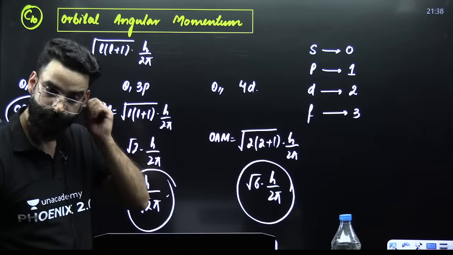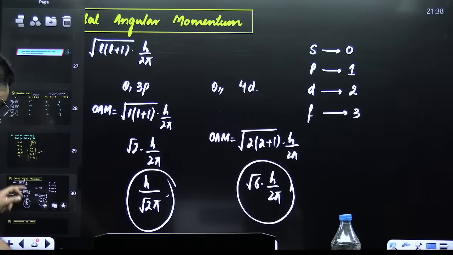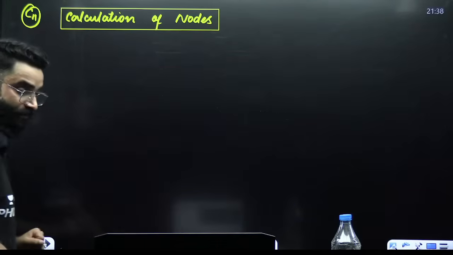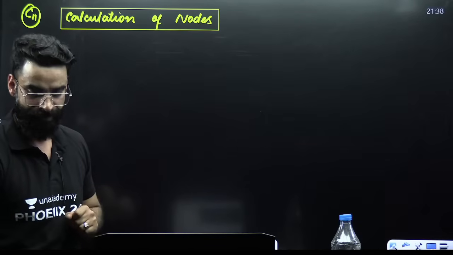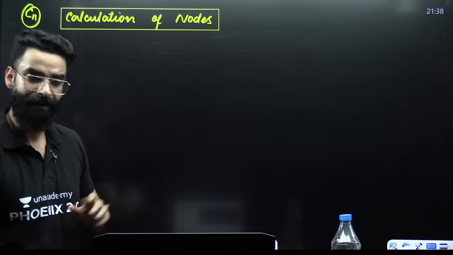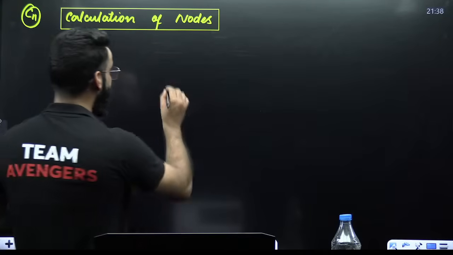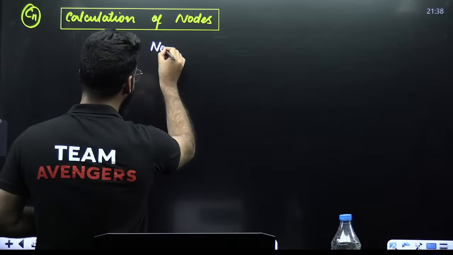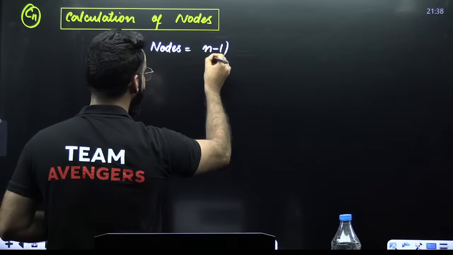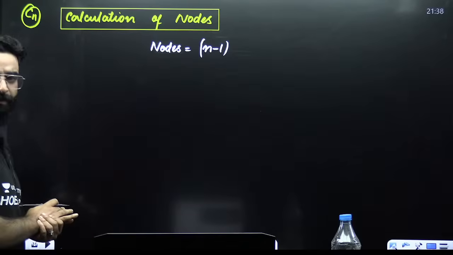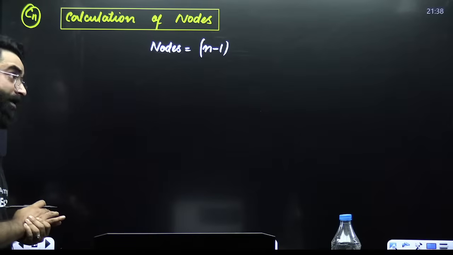Done. And if this is done, guys, there is one more concept which is frequently touched, frequently asked. That is calculation of nodes. Important concept, frequently asked. My dear students, how do we calculate the total number of nodes first of all? Total number of nodes, the formula is n minus 1.